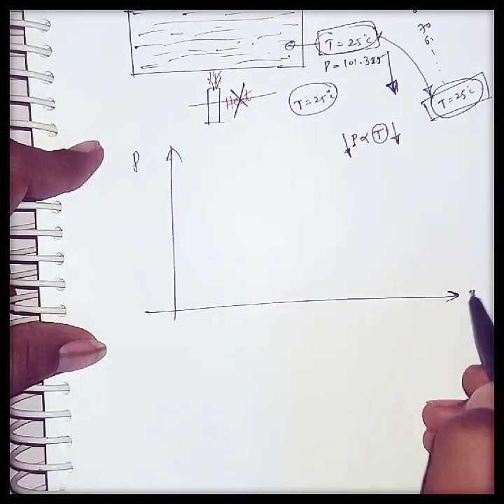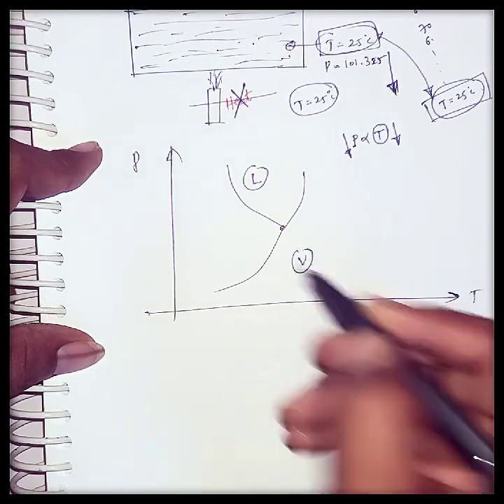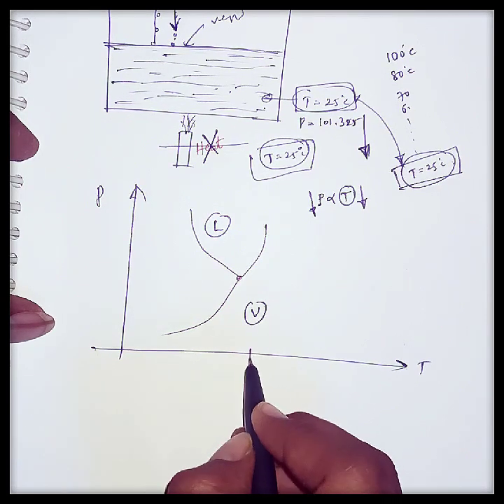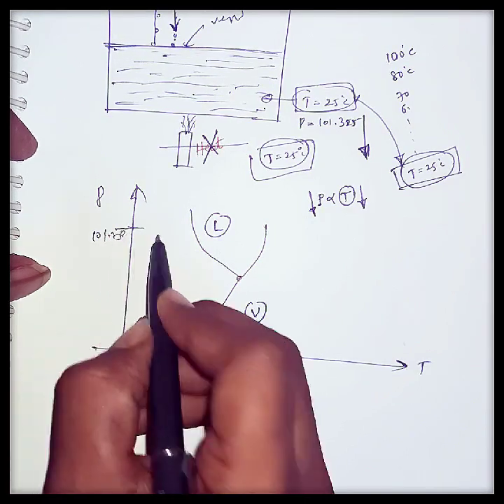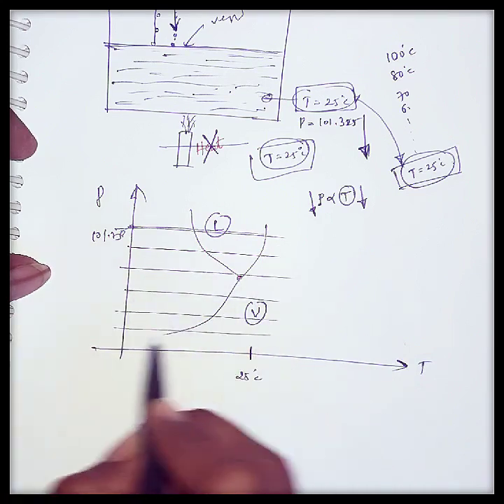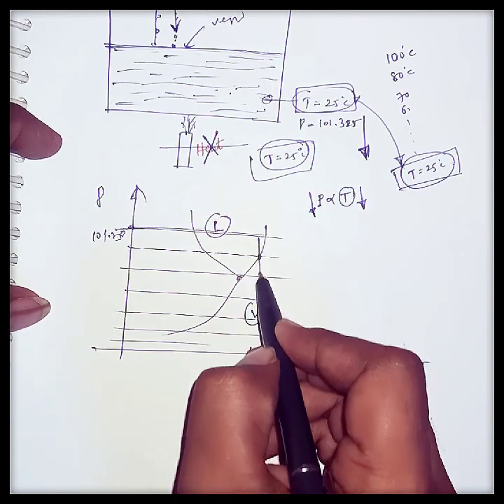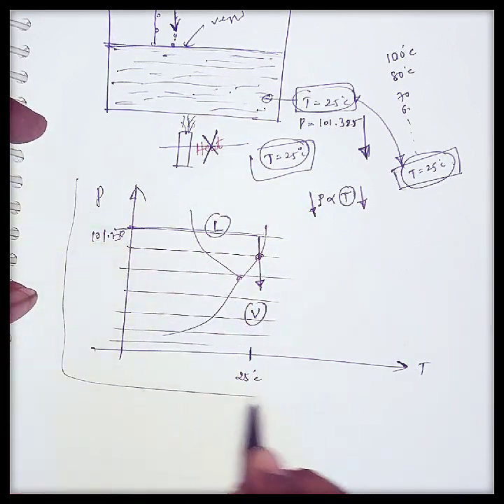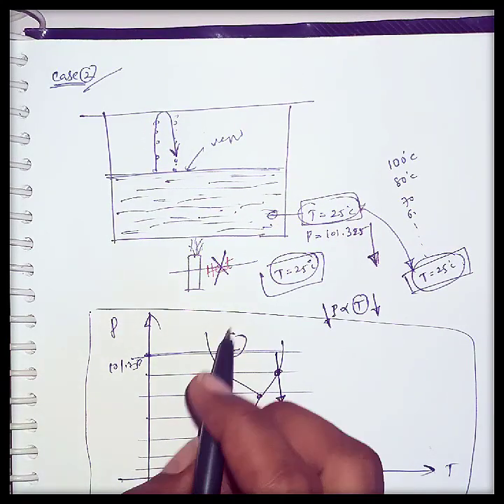This is the pressure and this is the temperature. This is the triple point of water, this is the liquid region, this is the vapor region, and here I am keeping the temperature constant. Let us consider this temperature as 25 degrees centigrade, and from pressure 101.325, I am reducing the pressure like this. At a certain point, what will happen? This is the point where liquid is converted into vapor. Like this we can represent it graphically also. These are the two cases of how the vapor pressure is acting on the surface of the liquid.